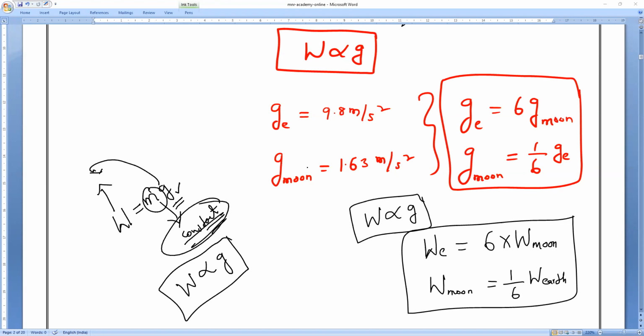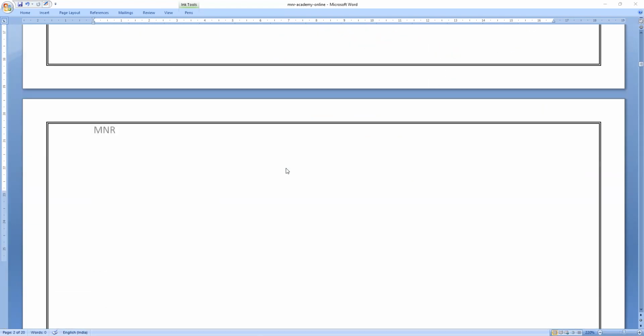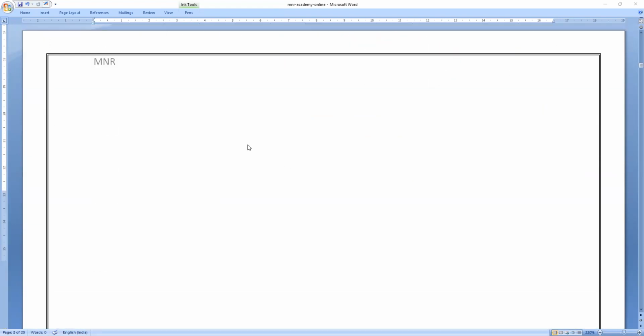Half means 64% of g. So 64 by 100 into g, you will get the half. Half means percentage directly. If it reduces, you have to subtract from 100. That's all.